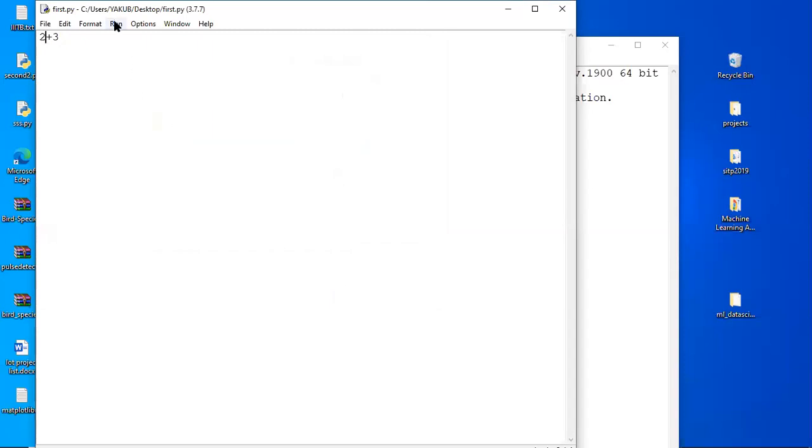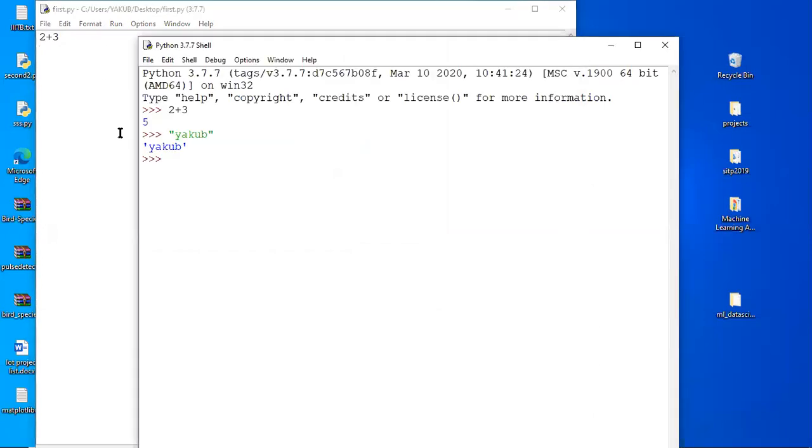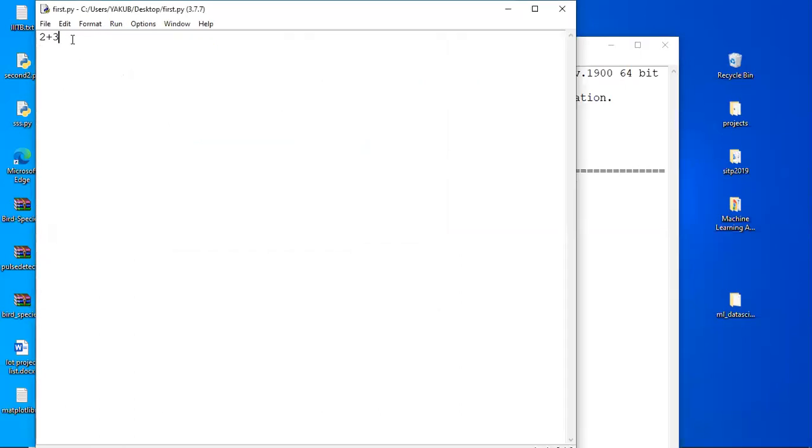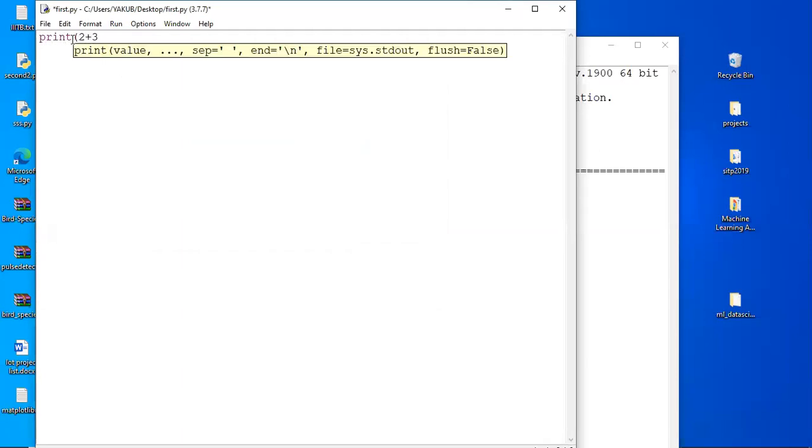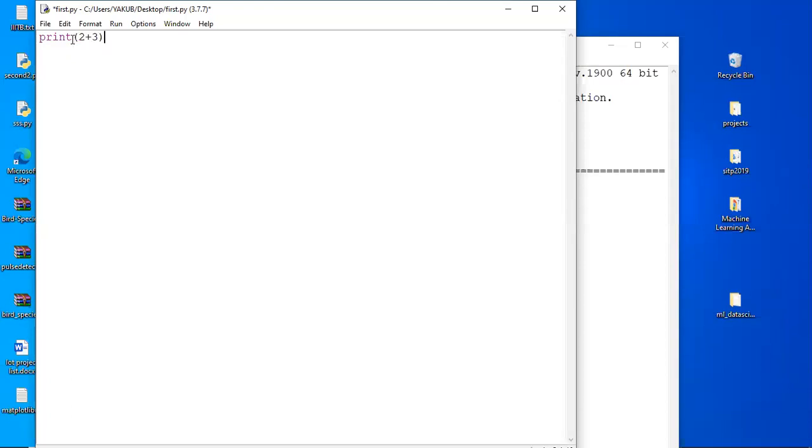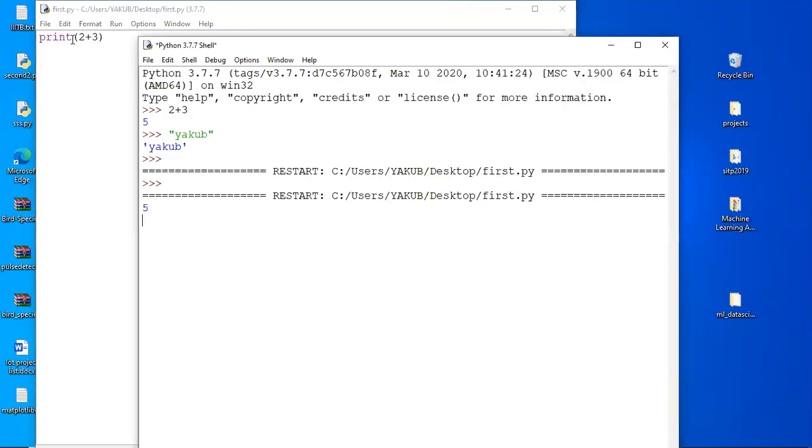If you want to run that program, we have the Run option, and in this we have the Run Module option. The shortcut to run it is F5. Whenever you press F5, it will be executed. It is not interactive mode programming, so if you want to observe the output, we need to use the print function. Print is a function which is used to observe the output. Now I'm saving this program and running it.